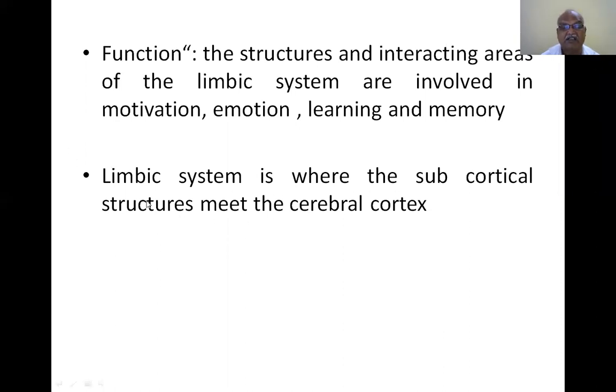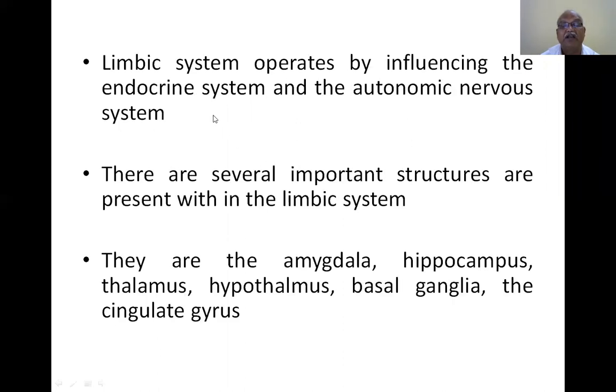The limbic system is where the subcortical structures meet the cerebral cortex. The limbic system operates by influencing the endocrine system and autonomic nervous system.